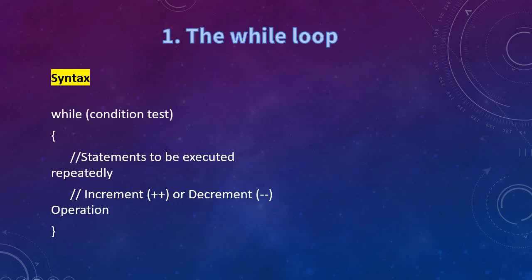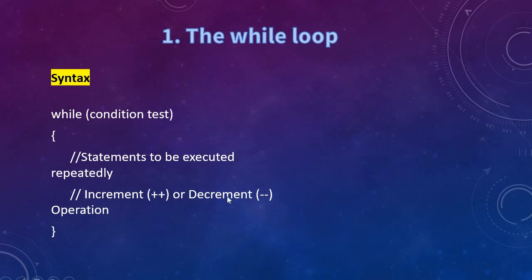The first one is the while loop. The syntax for the while loop is: while, which is a keyword, followed by the condition checking. Before this while statement, we have to initialize our looping variable, which is the first step in looping. Inside the braces, we enclose all the statements which we want to execute again and again until the condition becomes false.